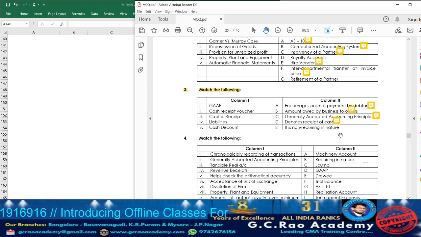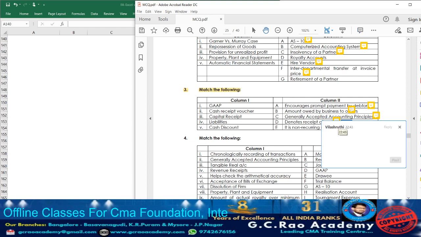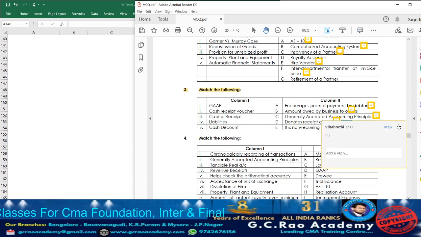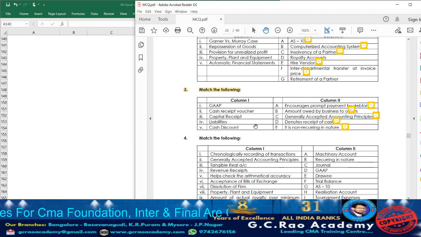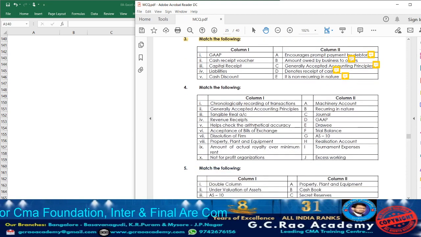Next, it is non-recurring in nature. What is non-recurring in nature? Capital receipt. So accordingly, against that, write down point number 3. Getting the point. So with that, the third match is completed. Now let us move on to the fourth.